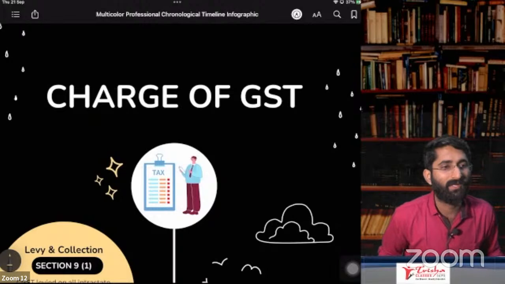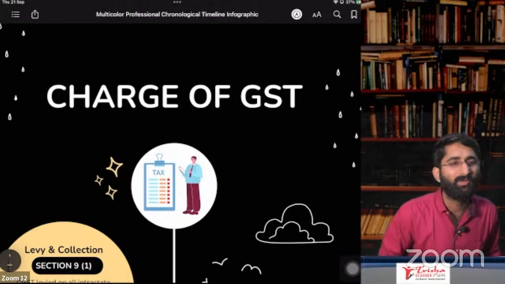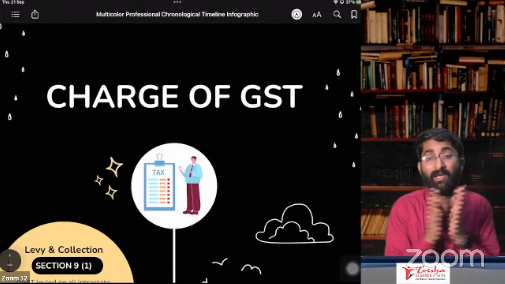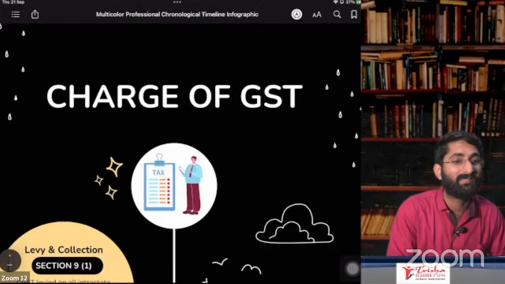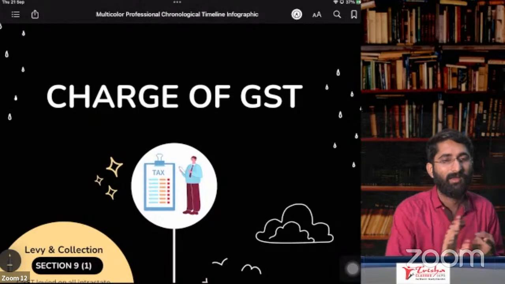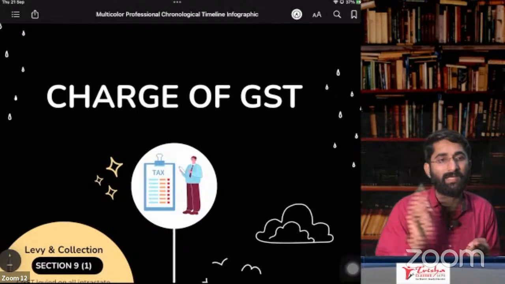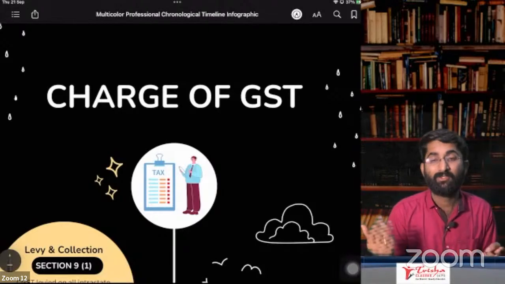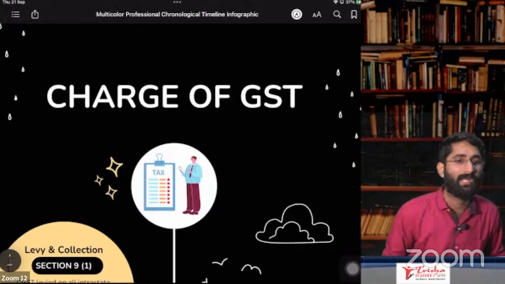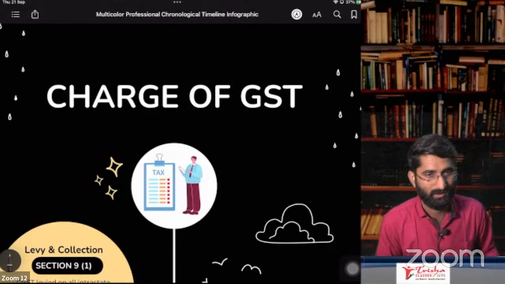Sir, who are the manufacturers of specified goods? Specified goods are ice cream and so on. Example, I am the manufacturer of ice cream, I belong to that category. I'm manufacturing roofing tiles, I belong to that category. Manufacturer of tobacco, I belong to that category. Manufacturer of pan masala, I belong to that category. Correct? So we are the manufacturers of specified goods.